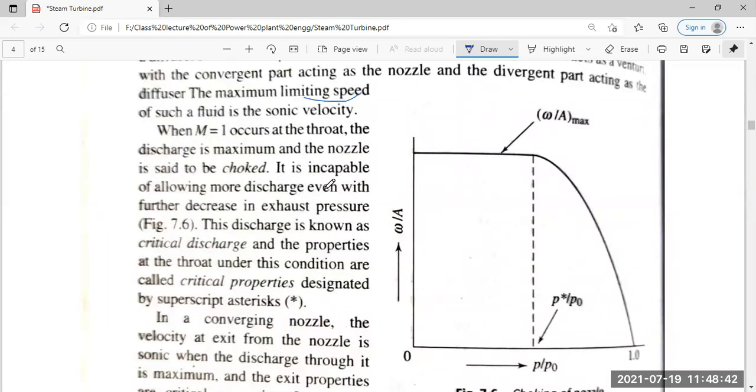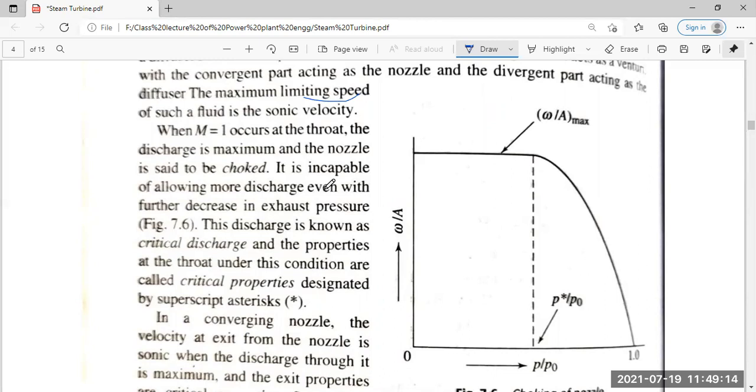If the velocity at the throat is equal to the sonic velocity, the discharge is the maximum, and the nozzle is said to be choked. It cannot discharge any more. The nozzle at the throat is choked, not allowing more discharge. Even if exhaust pressure reduces, discharge will not increase. This discharge is known as critical discharge, the maximum discharge possible, and the properties of the throat under these conditions are called critical properties.